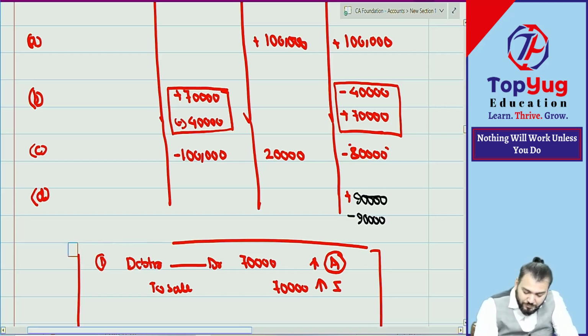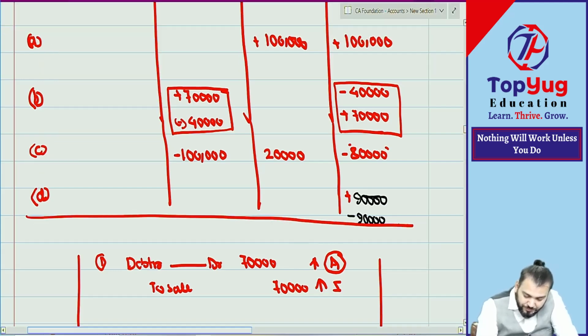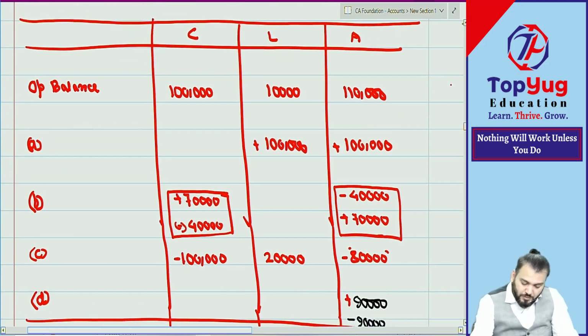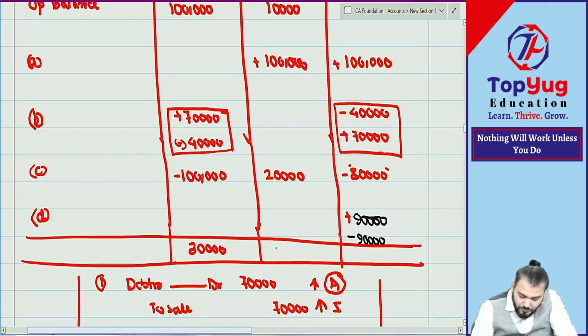Can you give me the total? So what is the capital? 1 lakh, 30,000 now. 30,000. Then 1 lakh, 30,000.